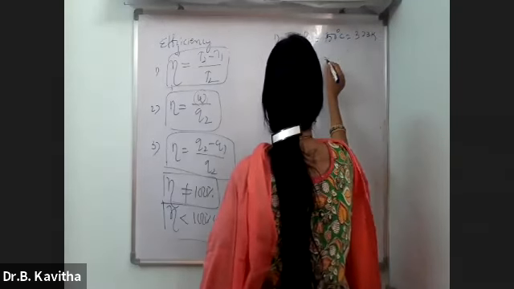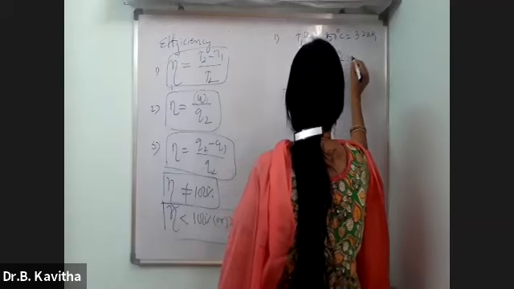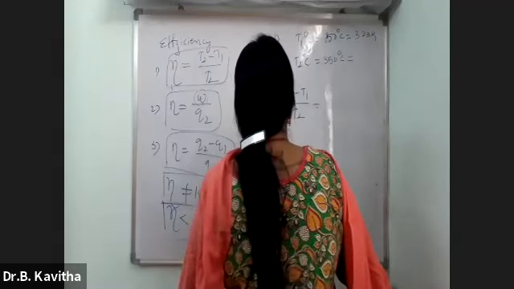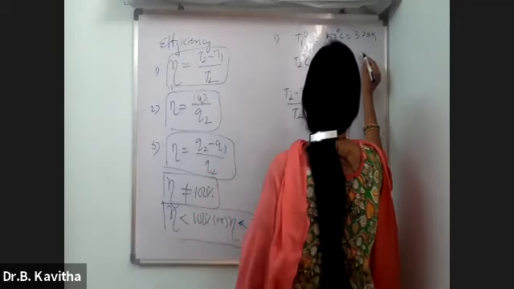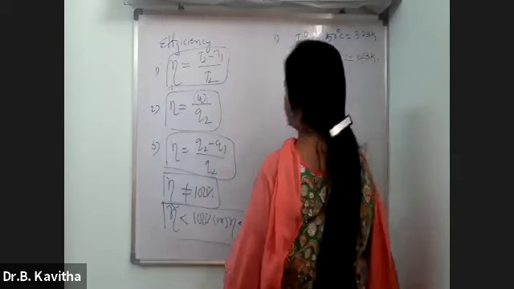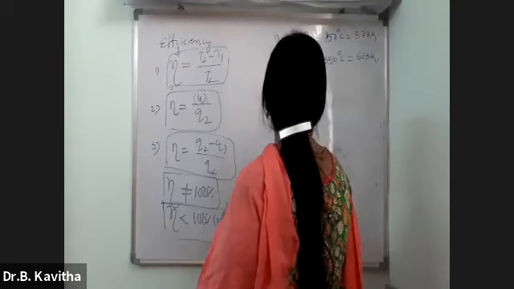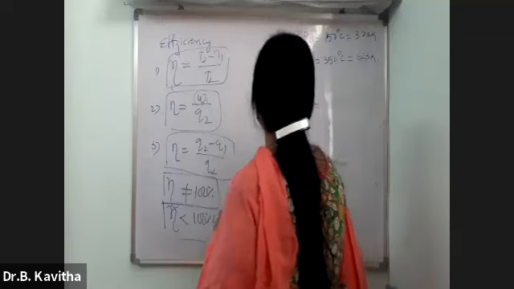And T2 is 350 degree centigrade, 350 plus 273, which is 623 Kelvin.